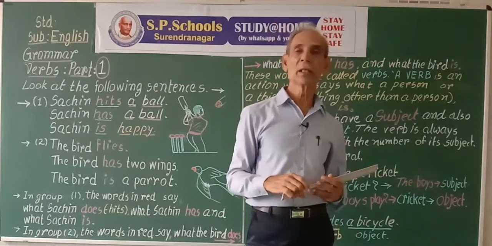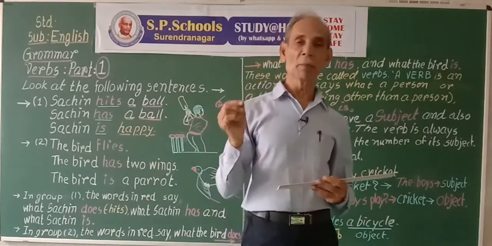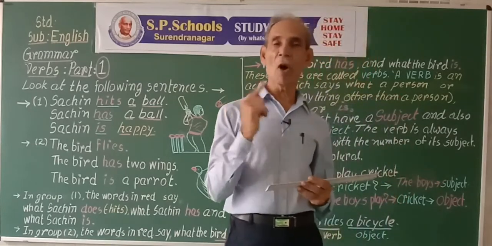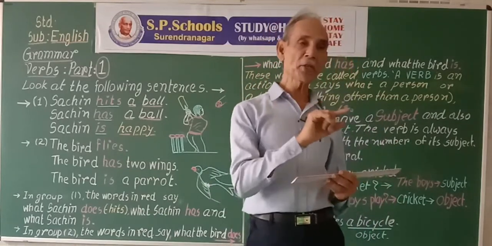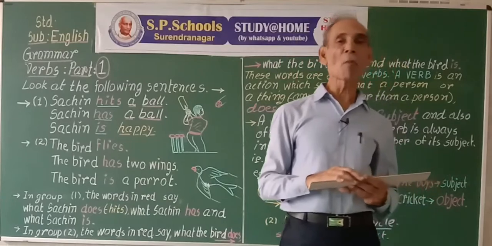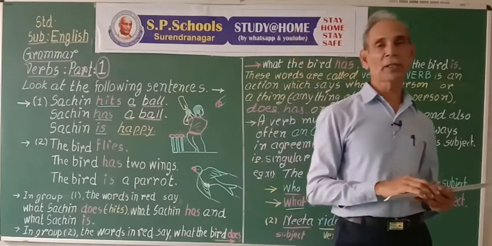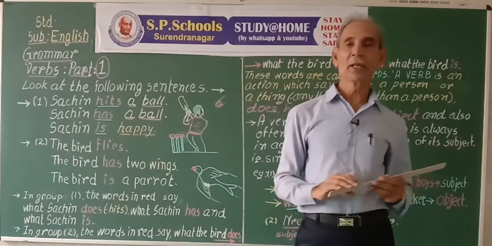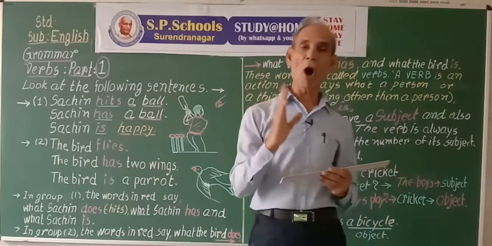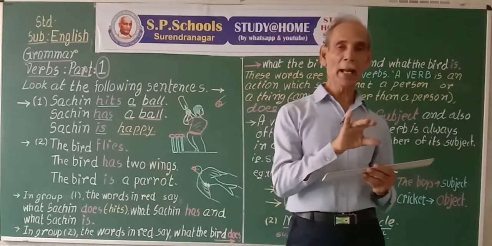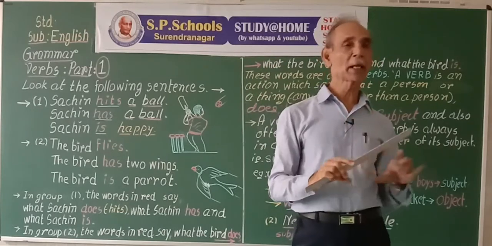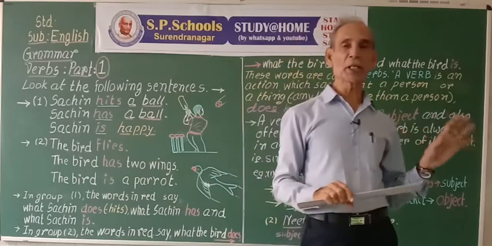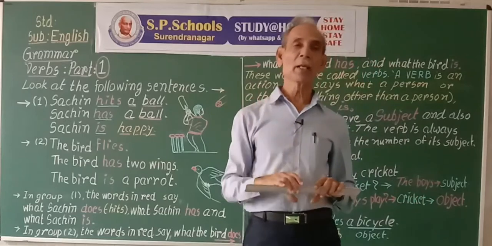For example, the boy plays cricket. The boy, singular; plays, singular form of to play; cricket, object. Many boys play cricket. Many boys, plural; play, there is no s; play cricket. So if the subject is singular, the verb should be in singular. If the subject is plural, the verb should be in plural.